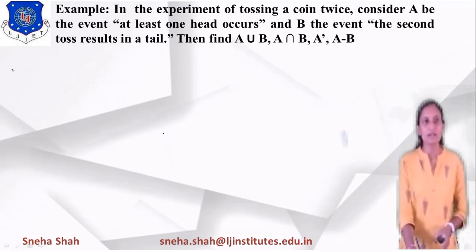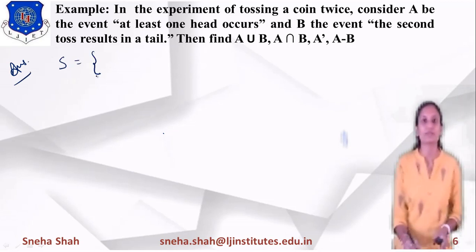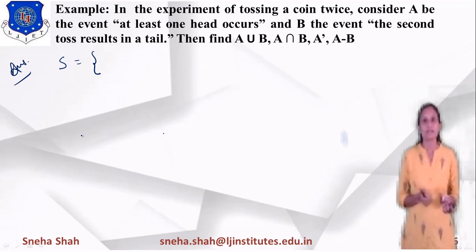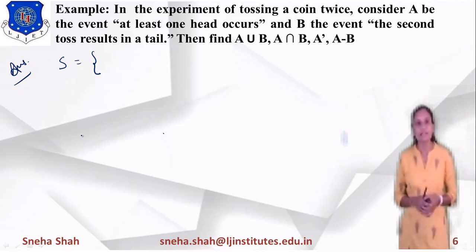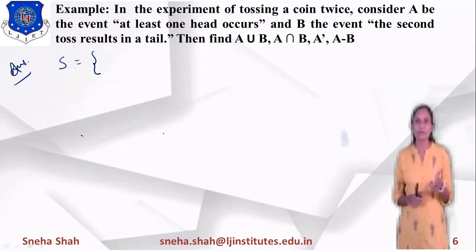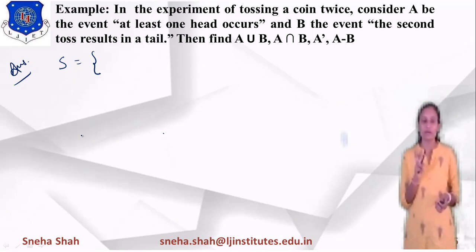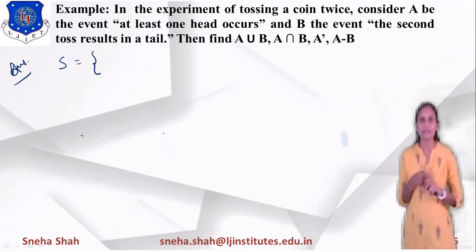Right. So solving this example, first of all, what will be the sample space? What will be the outcome of tossing a coin? If I toss a coin, the output may be head or tail. But if I toss a coin twice, it may be head head, head tail, tail head or tail tail, right?